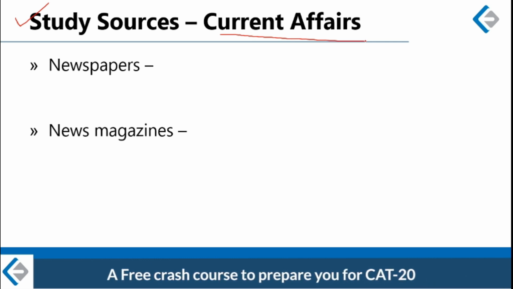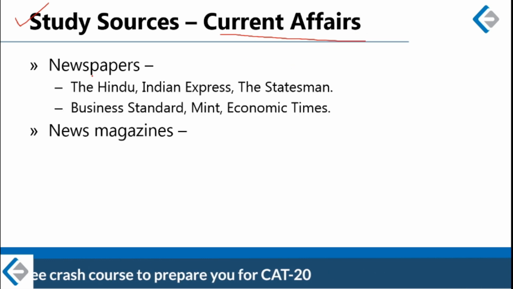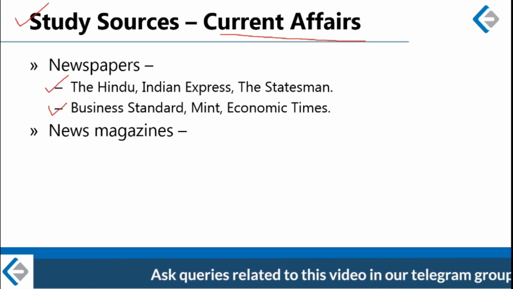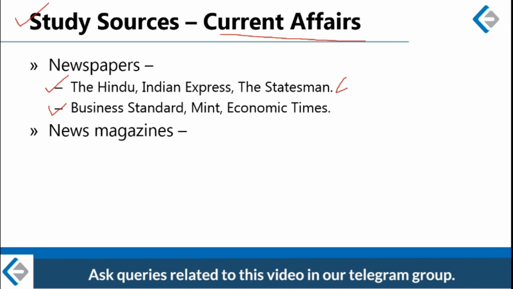In newspapers, this is a suggested list of newspapers. I have divided newspapers into two categories: general purpose newspapers and business newspapers.